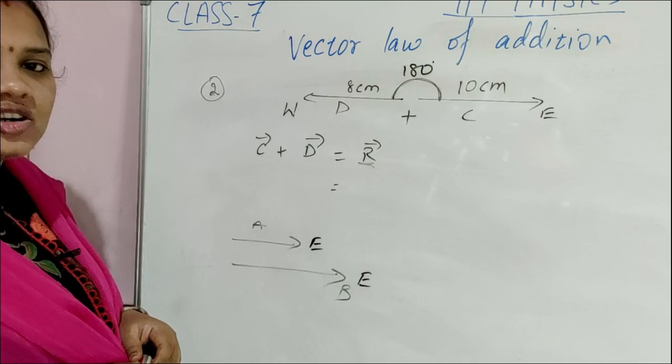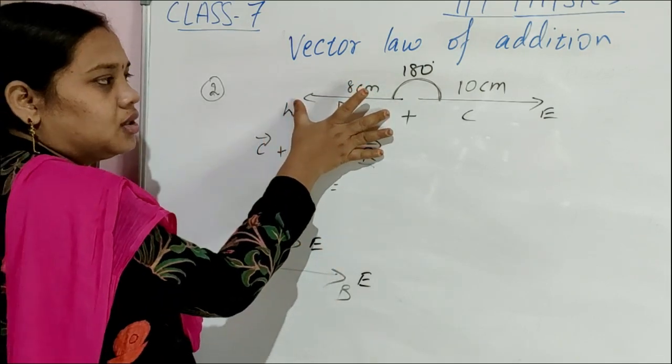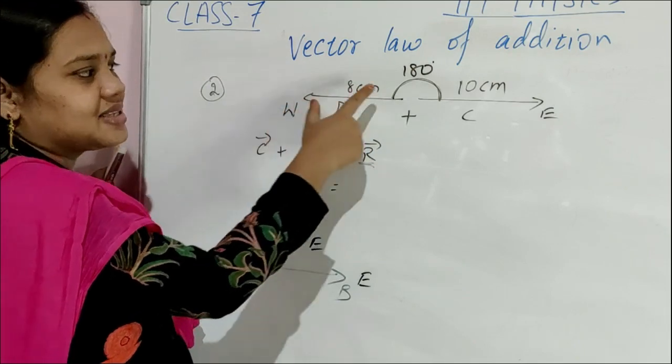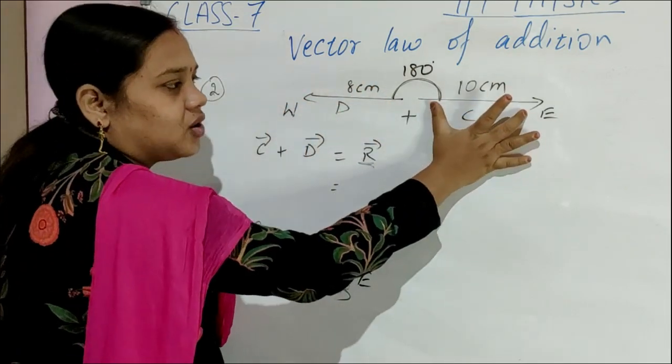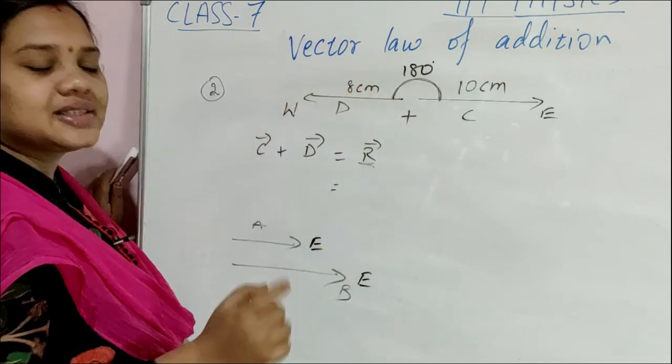We have to find out the angle between tail to tail. This is the arrow head. This is a tail. This is the arrow head. This is a tail. So tail to tail you have to see the angle.